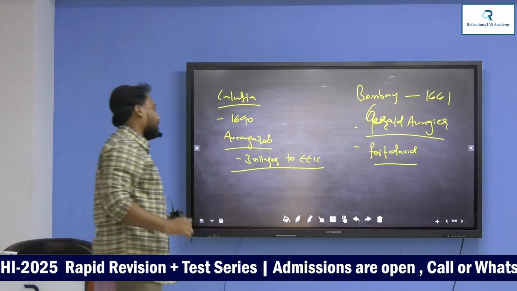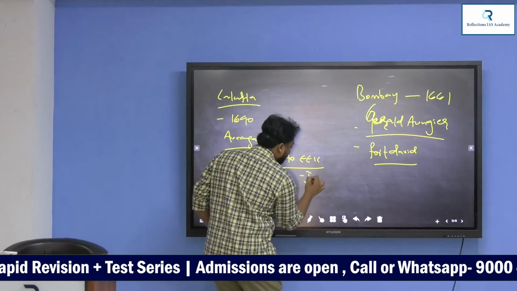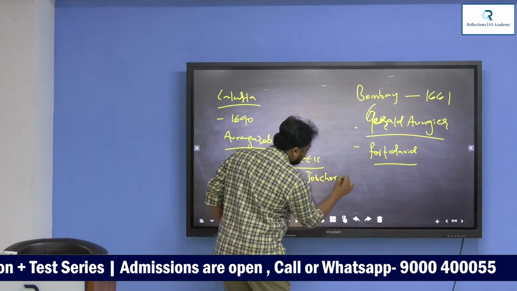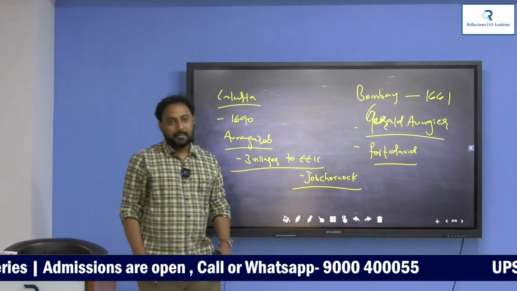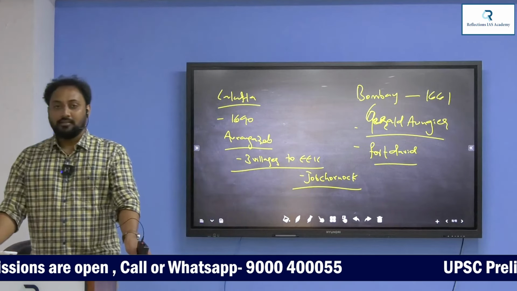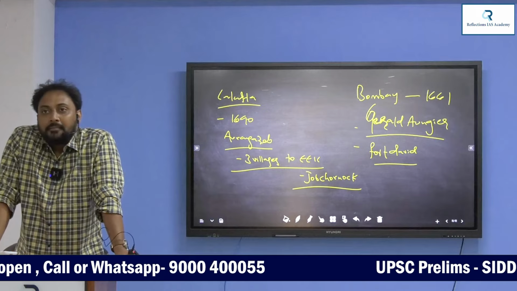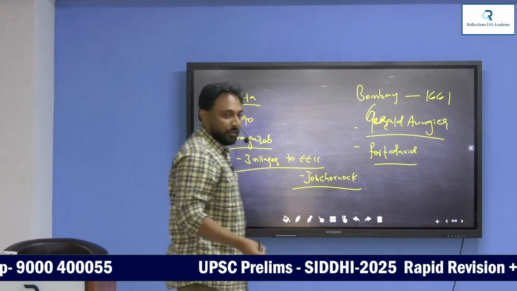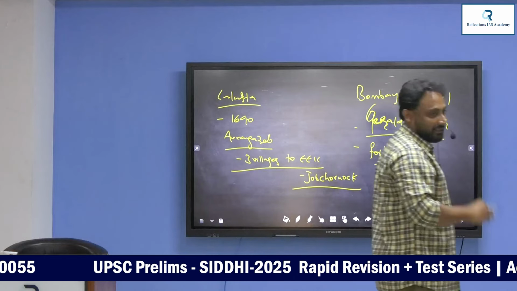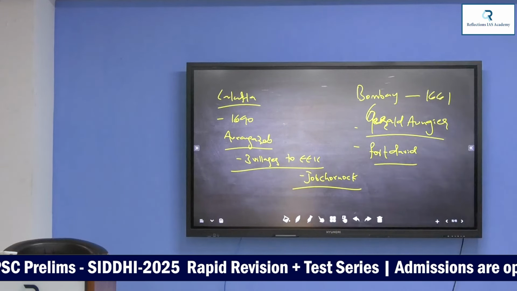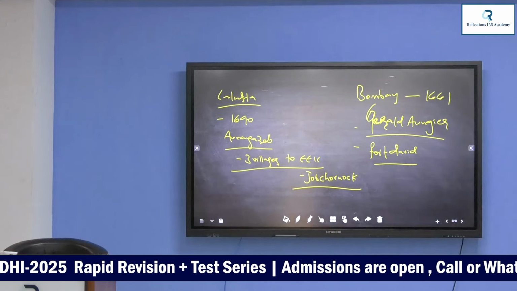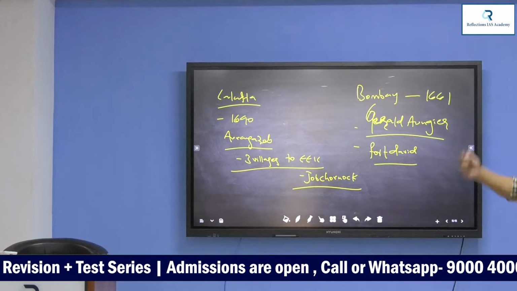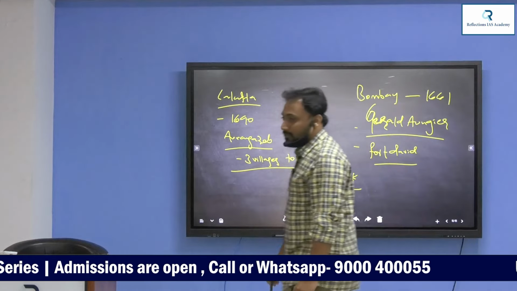Aurangzeb donated 3 villages to the English East India Company officer Job Charnock. What are these 3 villages? Govindapur, Satanauti, Kalikata. Now these 3 villages were combined by the English and built into a very big city called Calcutta.